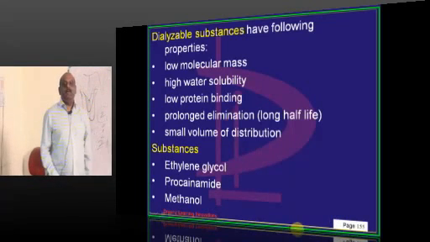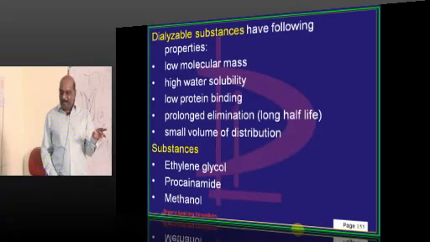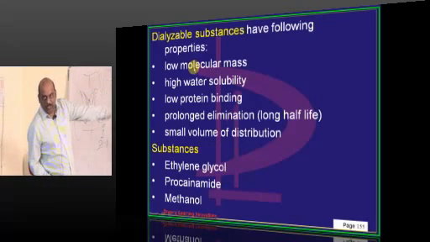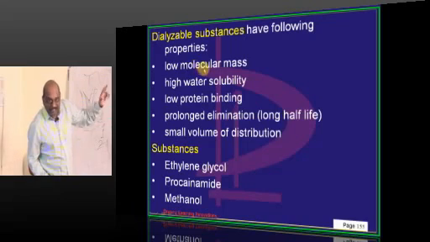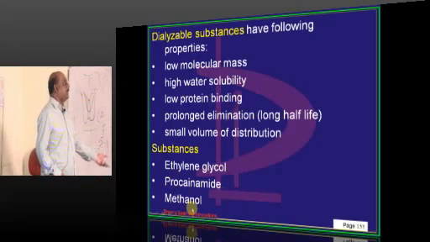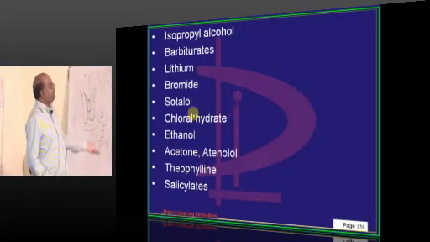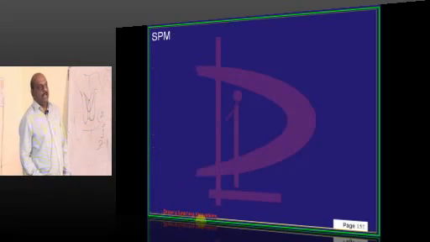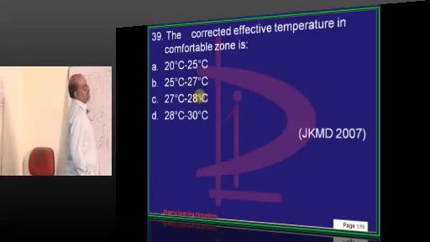If the small volume of distribution is not because of high protein binding, there are other reasons for small volume of distribution, like high water solubility and a low lipid solubility, then such a drug is more dialysable. So what drugs are dialysable? Ethylene glycol, then procainamide, methanol, barbiturates, lithium, sotalol, ethanol, theophylline, salicylates, they are all the dialysable toxins.